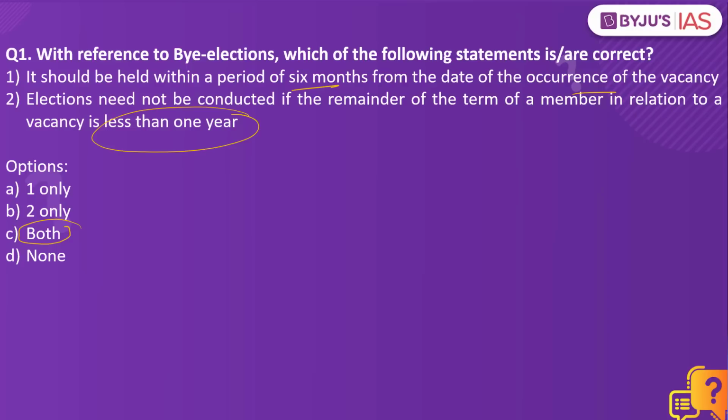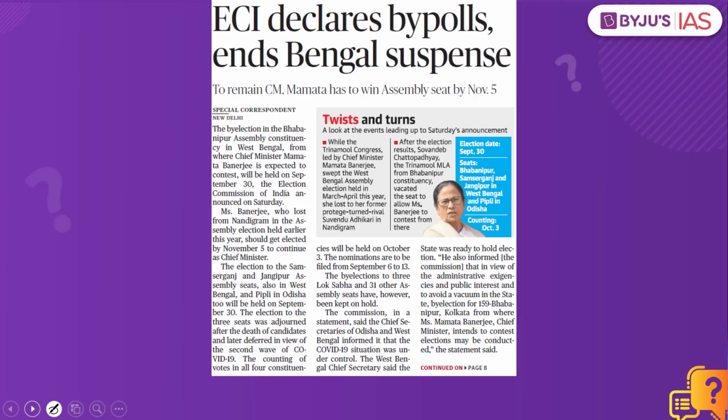Why have we taken this practice question? Because we have a reference of the by-polls in this article. So what is this by-poll? What is this by-election? When it comes to the elections, what do we do? We elect representatives by casting a vote in favor of a political party, in favor of a candidate for a constituency. This particular candidate is elected.